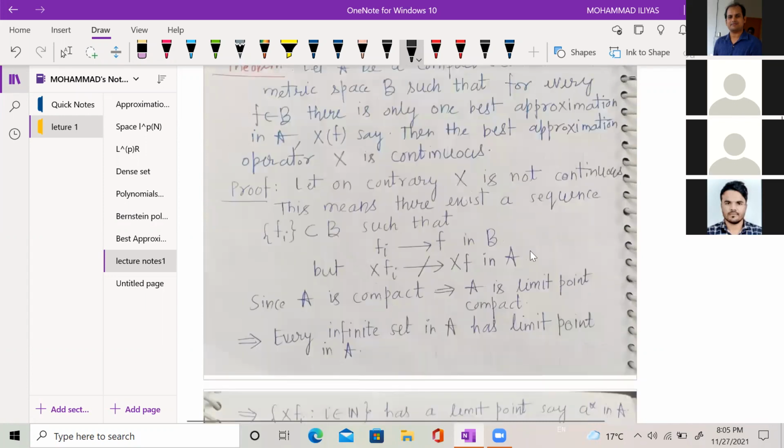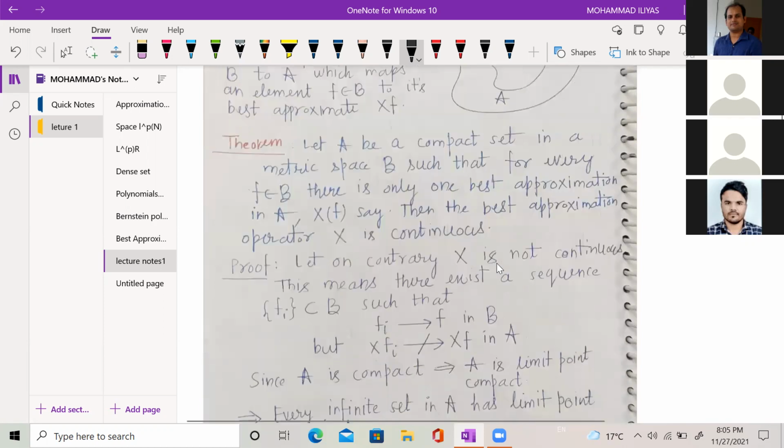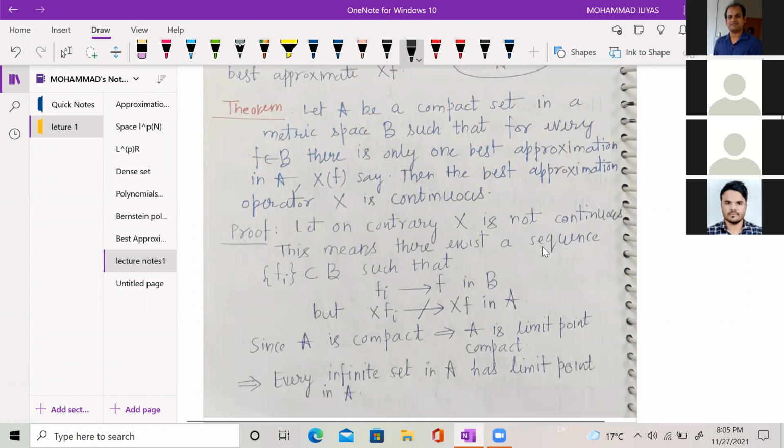So suppose X is not continuous. I am going to prove it by contradiction. This means that, because we know the sequential criteria of continuity, if X is some function from B to B, we say that X is continuous if for every F in B and for any sequence Fn converging to F, then X of Fn will converge to XF.